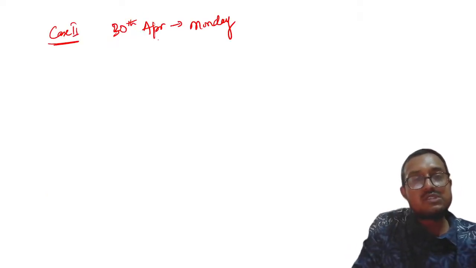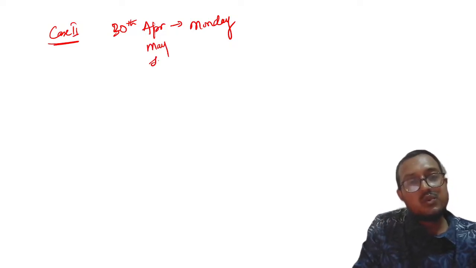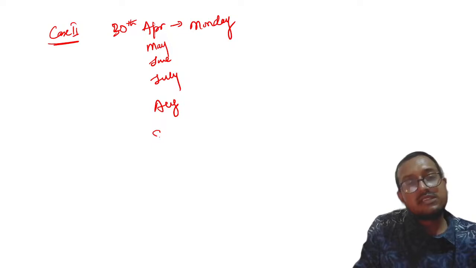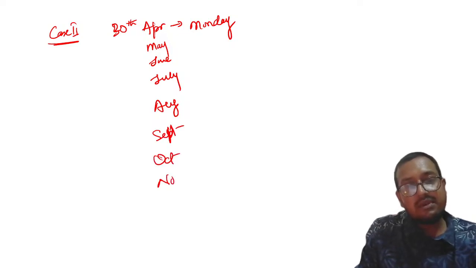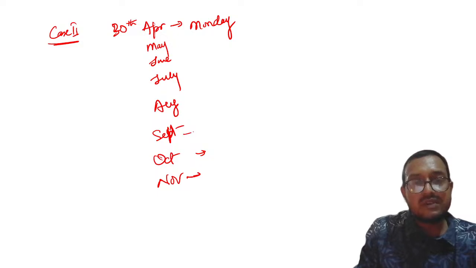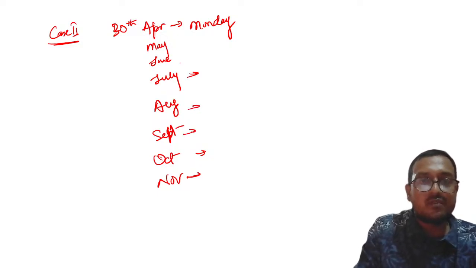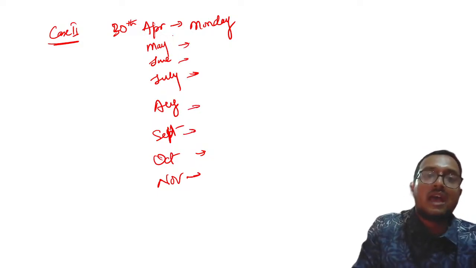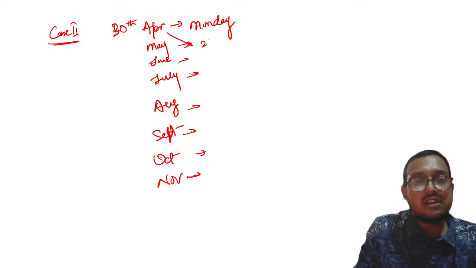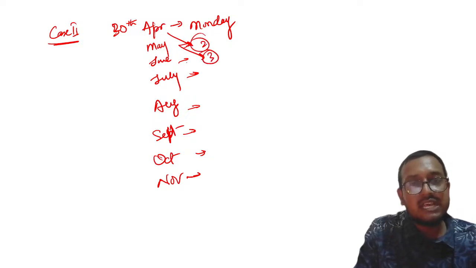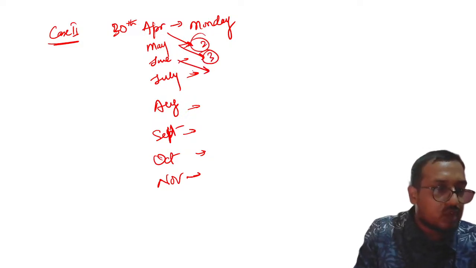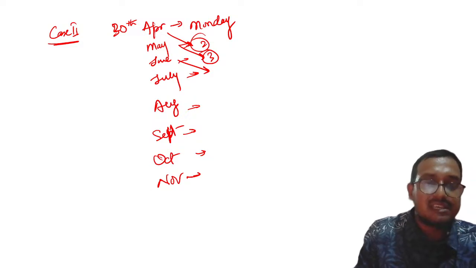Now again repeat the same process: April, May, June, July, August, September, October and November, right? So please remember, this should be very clear. April will give us 2 days, right? May will give us 3 days. June will give us how much? Yes, you are very correct.